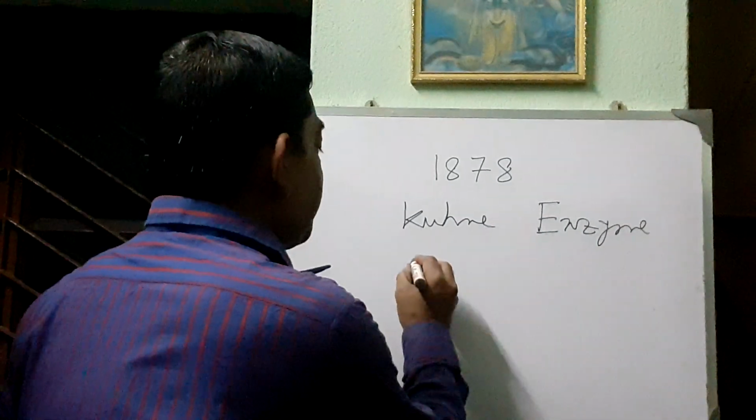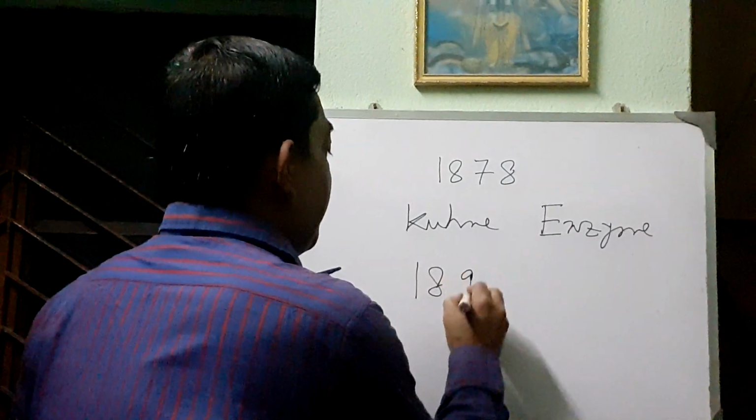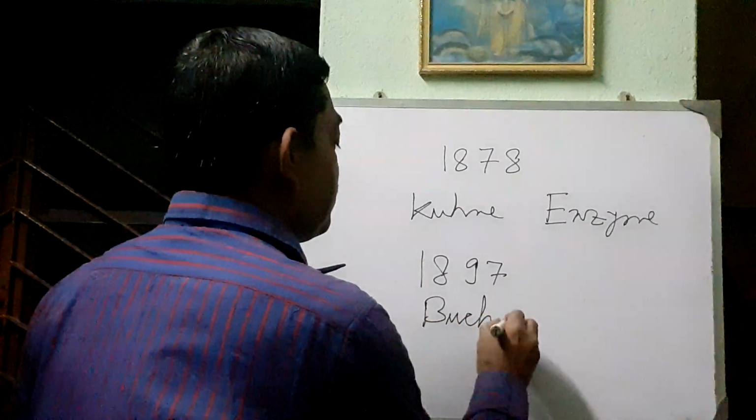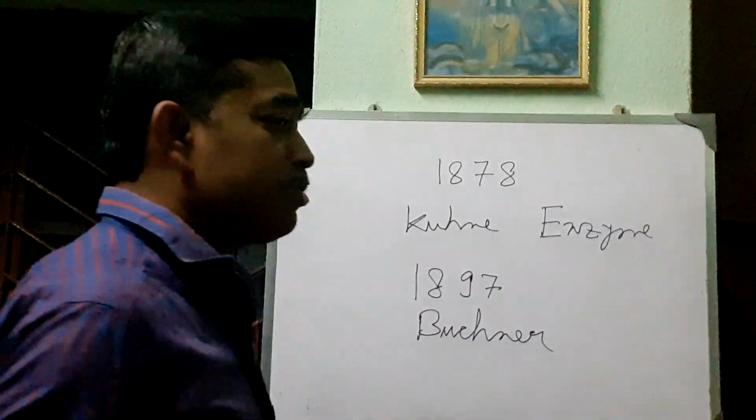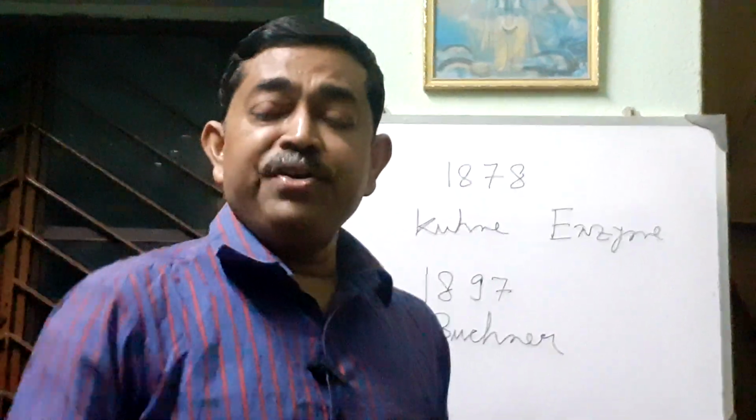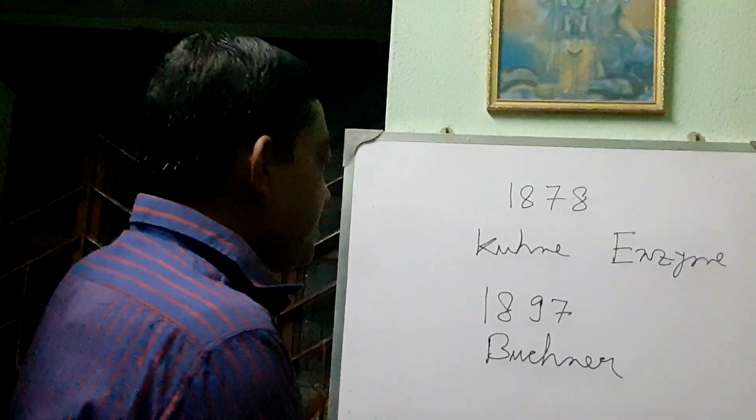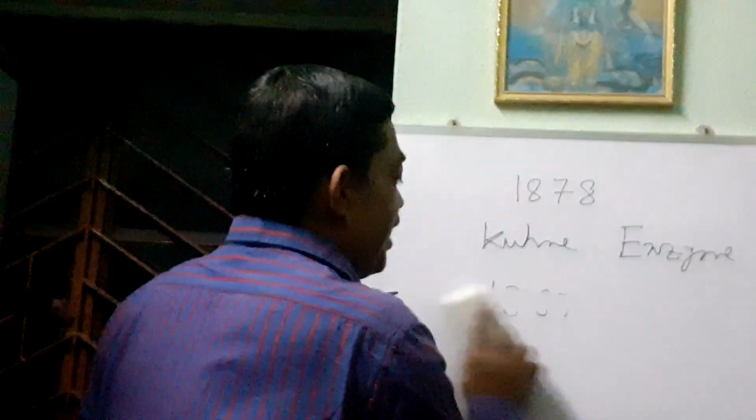And in 1897, another scientist Buchner resolved this controversy between these two famous scientists, and what he did was he demonstrated that the cell-free juice from the yeast, obtained by filtration, contains the active enzymes. So this is the history of the enzymes.